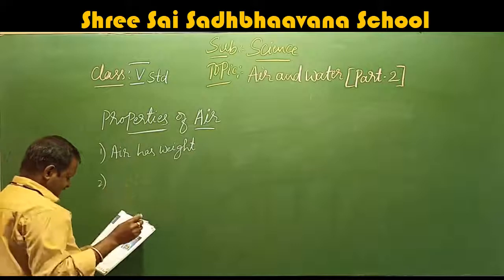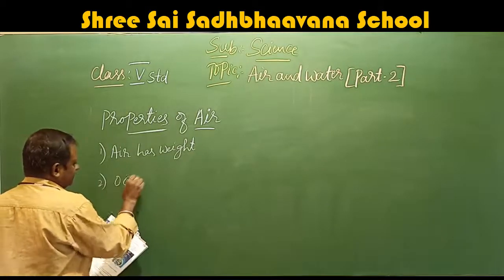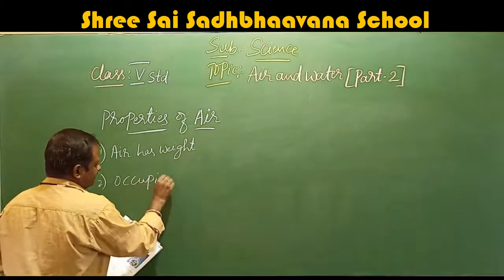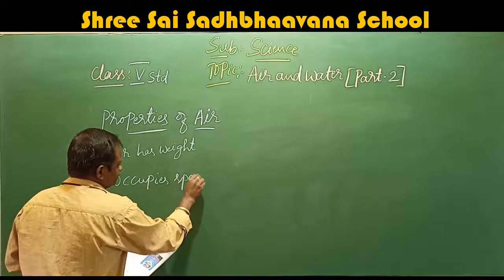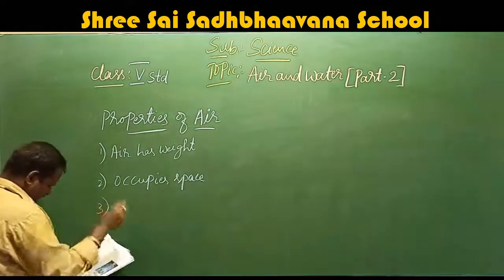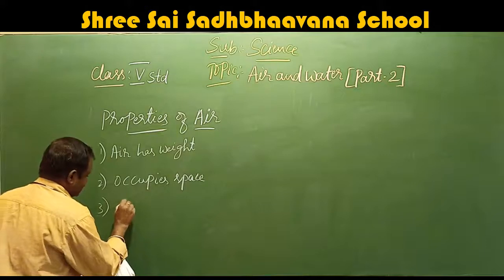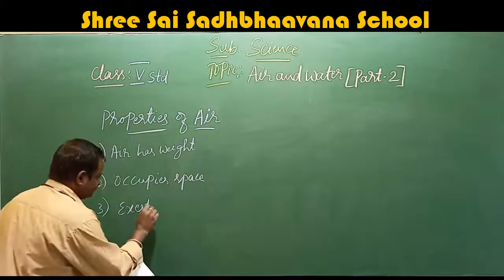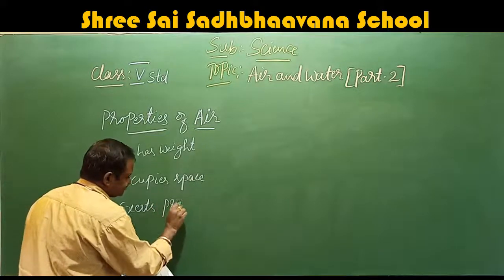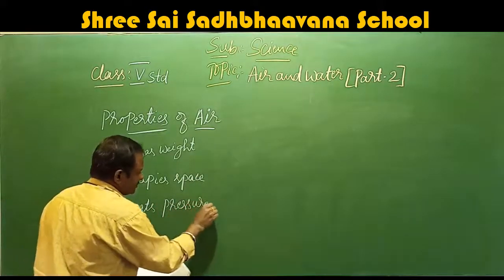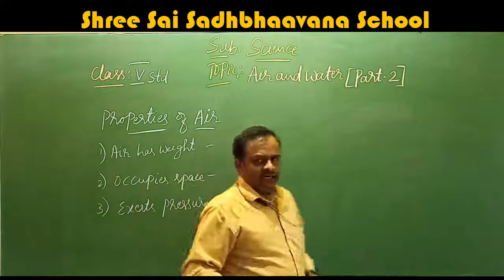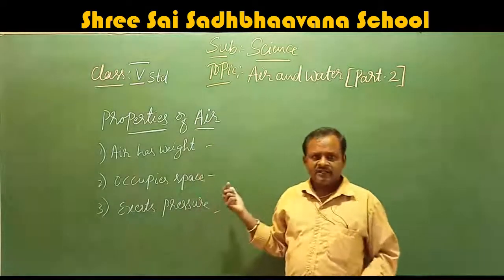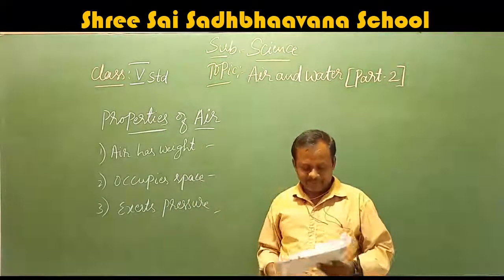Second one, air occupies space. Third one, air exerts pressure. So we will study one by one what the properties of air are.